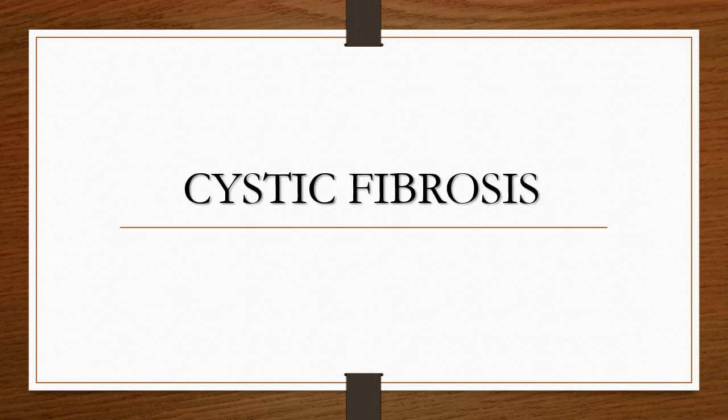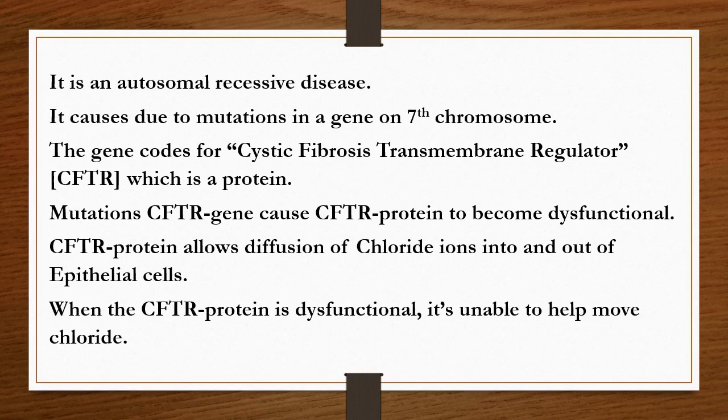The next disorder is cystic fibrosis. Cystic fibrosis is an autosomal recessive disease. It is caused by a mutation in a gene on the 7th chromosome.